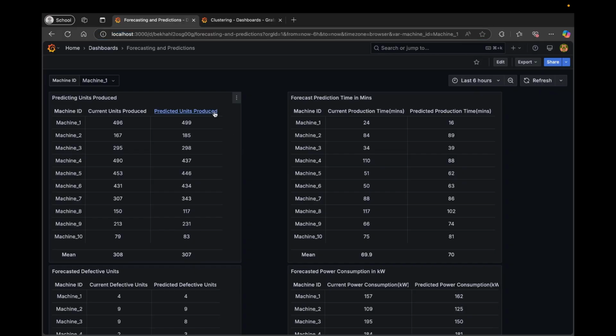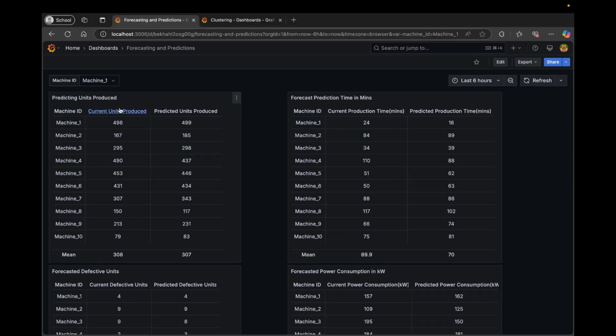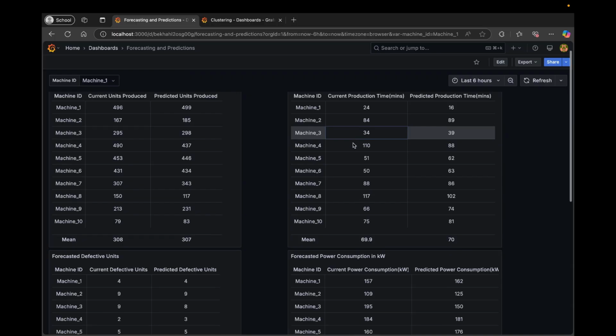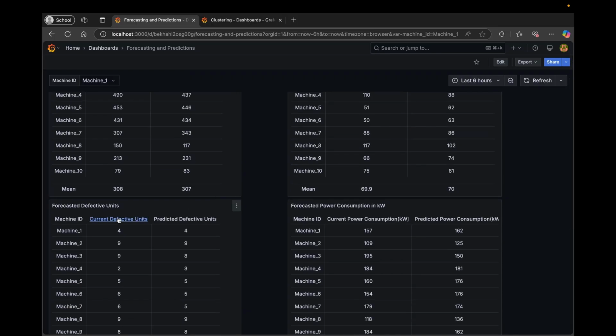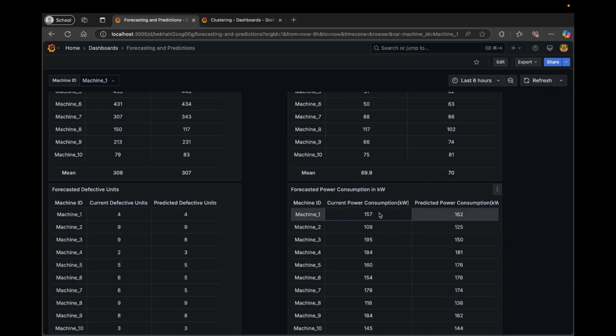In our Grafana dashboard, we are visualizing machine analytics. In the forecasting and prediction section, we provide insights on predicting units produced. Here we are estimating future production volumes, forecast prediction time in minutes. Here we are anticipating the time required for future production, forecasted defective units. Here we are predicting the number of defective units, forecasted power consumption in kilowatts. Here we are estimating future energy usage.